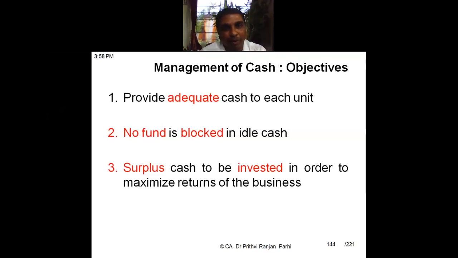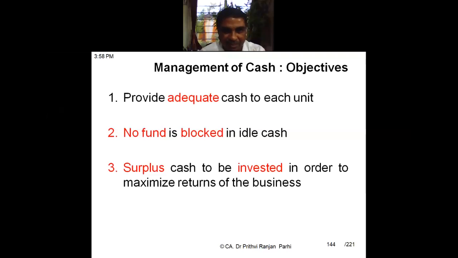No fund should be blocked in idle cash. You also know cash, being a highly liquid current asset, doesn't give any return. Only when it is invested will it be able to generate some kind of return. So if that cash is kept idle, it has a cost, is it not? So attempts should always be made to minimize that cost. There should not be any idle cash.